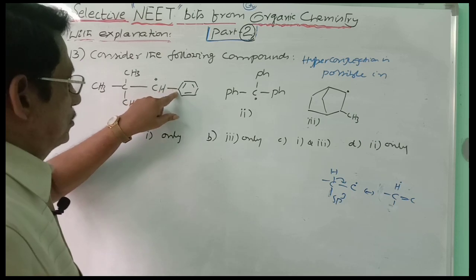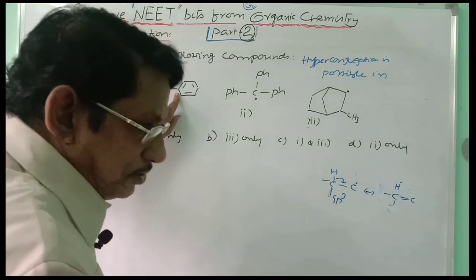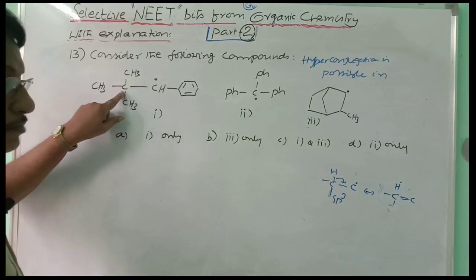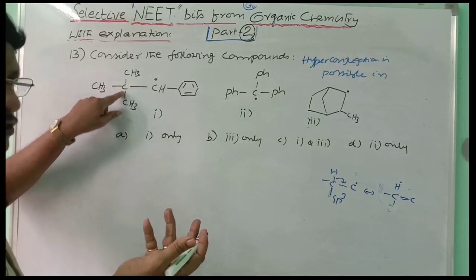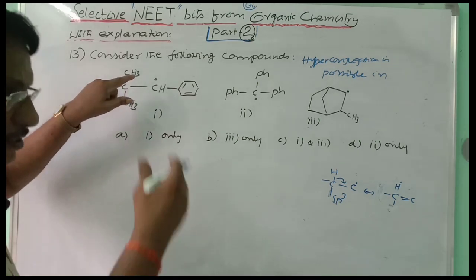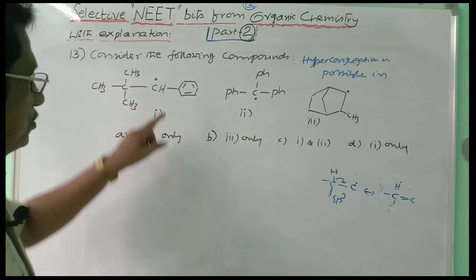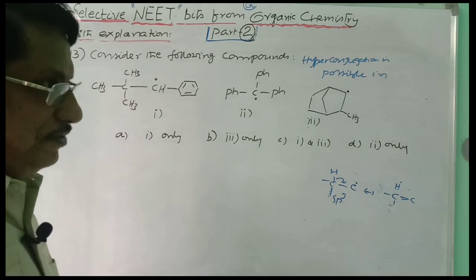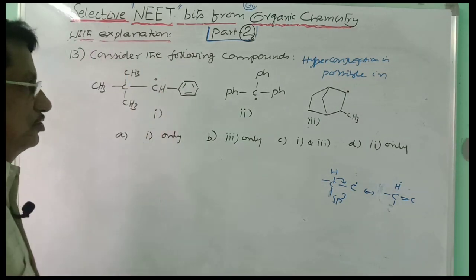This is attached to the sp2 carbon, the benzene ring. From the benzene ring, there is no hyperconjugation to this carbon. And this is the sp3 carbon, but there is no hydrogen on it. It is carrying 3 methyl groups, and these will not participate in hyperconjugation because they are not directly attached to the free radical. So this structure cannot have any hyperconjugated form. Hyperconjugation is not possible in this case.